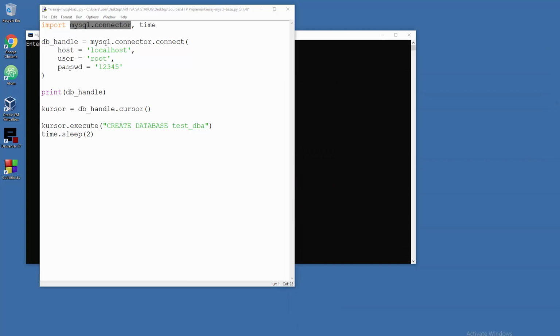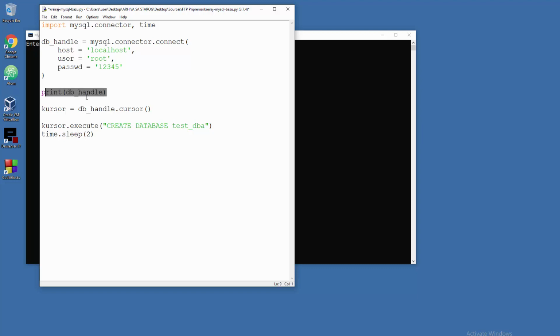After that we are just defining here what is our address of server, and then what kind of user you're using, and what is the password for that user. Now I'm using here root and a stupid password, but it will get the job done because this is a testing machine.